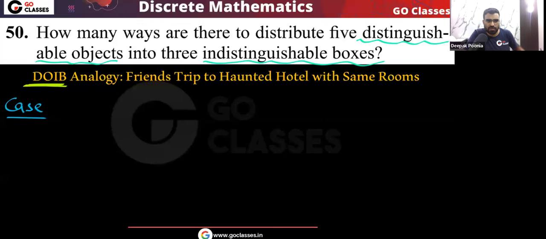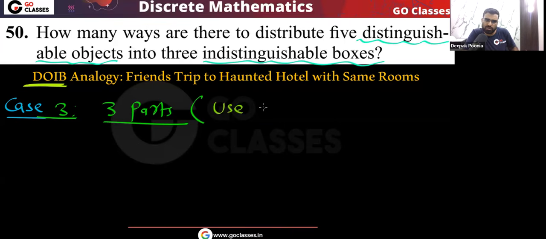What is going to be case 3? What we do, we use all the three rooms, yes or no? Basically we create three parts of friends. So here we use all three rooms, because in this hotel only three rooms are there.